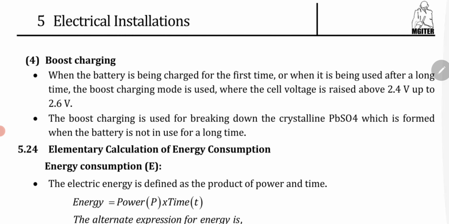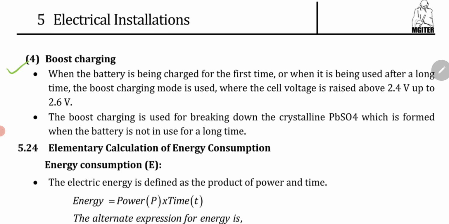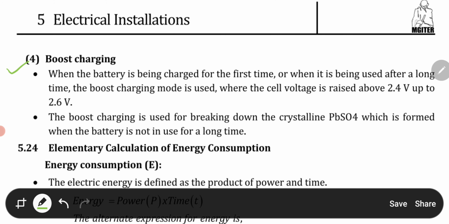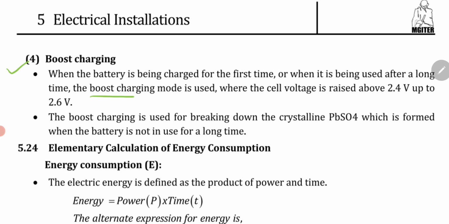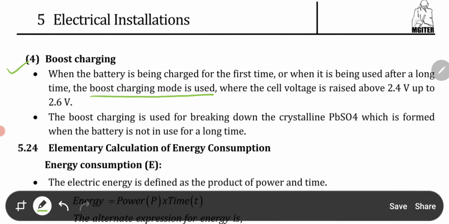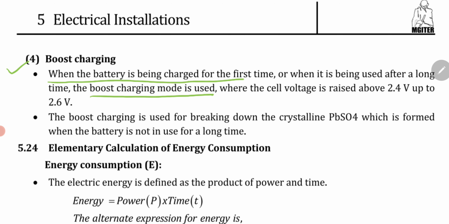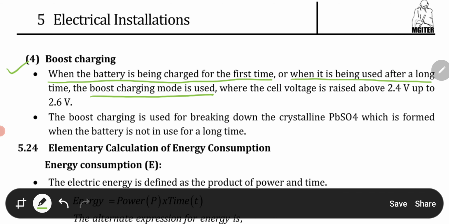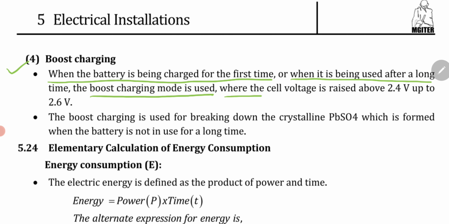And the fourth one is boost charging. When the battery is being charged for the first time or when it is being used after a long time, the boost charging mode is used, where the cell voltage is raised above 2.4 volt up to 2.6 volt.